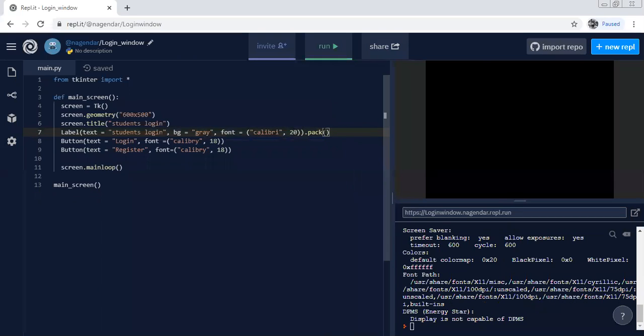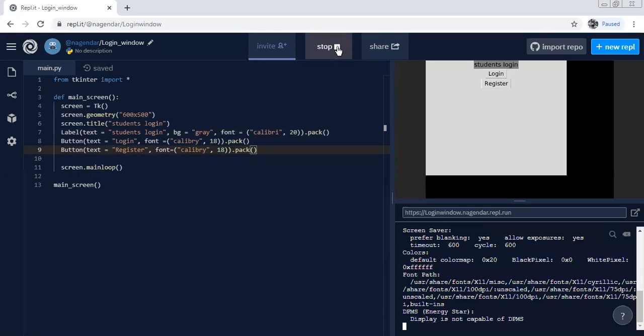So you just need to pack it. When you write pack, that means it will be aligning it to center actually. Dot pack, right? And here dot psk pack, right? Now if we see, just run it again and see.